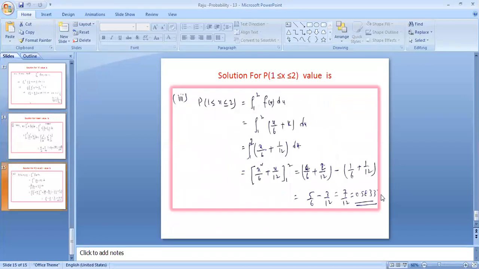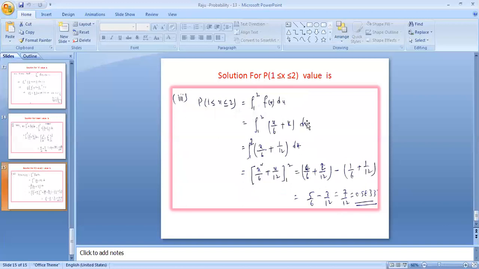The next is one more problem: the limits are given, and we need to find the probability for the range 1 to 2 for the given density function. So the integral from 1 to 2 of f of x dx, where f of x is x by 6 plus k, so the limits are 1 to 2 of x by 6 plus 1 by 12 dx. After integration this is x square by 12 plus x by 12, from 1 to 2. So the final value is 0.583.